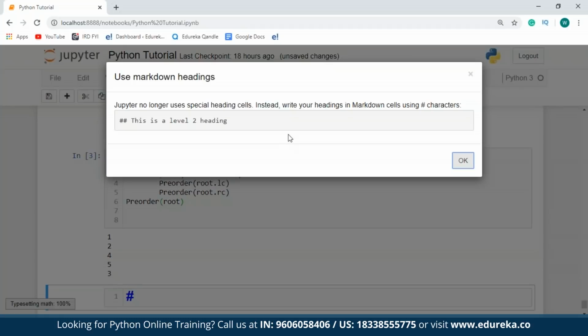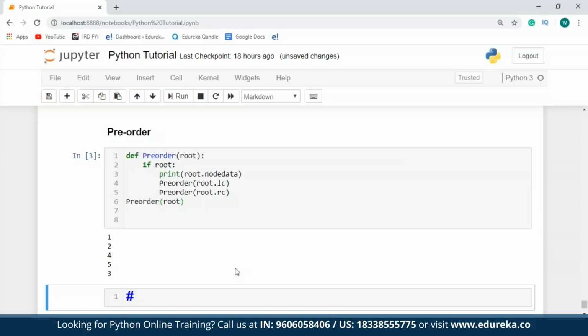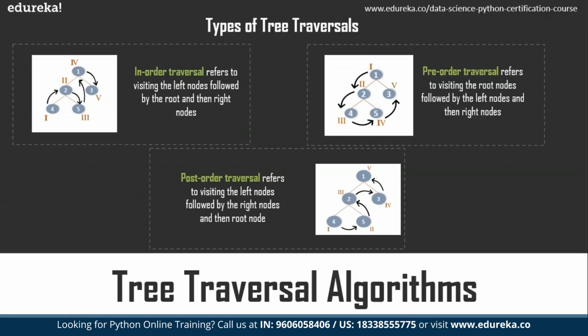Okay, so now let's move on towards the next topic, which is the post-order traversal. The post-order traversal begins from left, then to the right, and finally the root. So in this example over here, what I'm going to do is start from 4, move on towards 5, 2, 1, and 3. Now this is because 4 is the leftmost child, and at this stage I apply the left-right root formula.